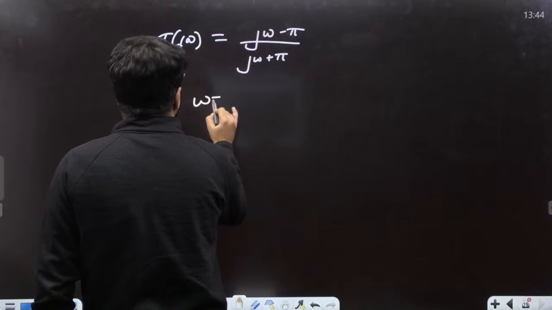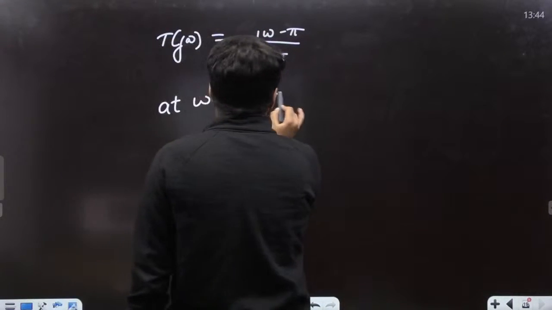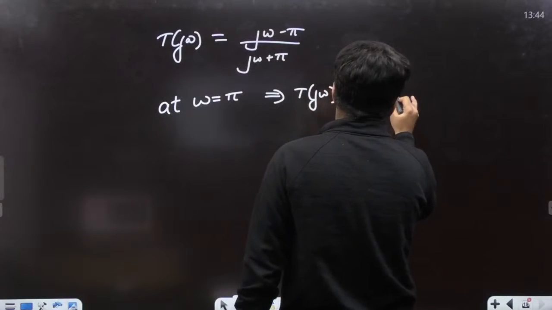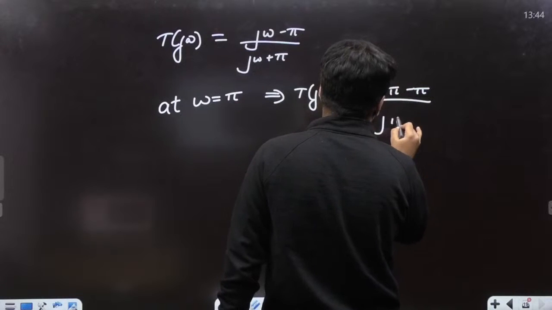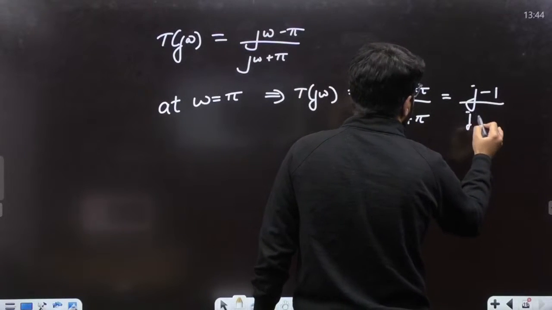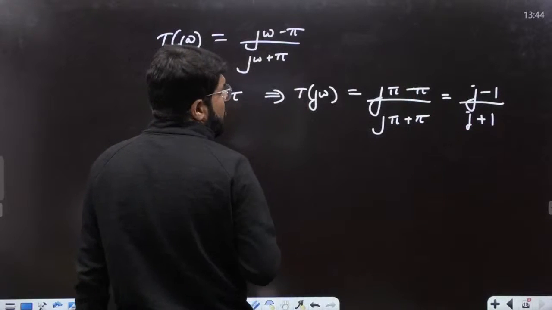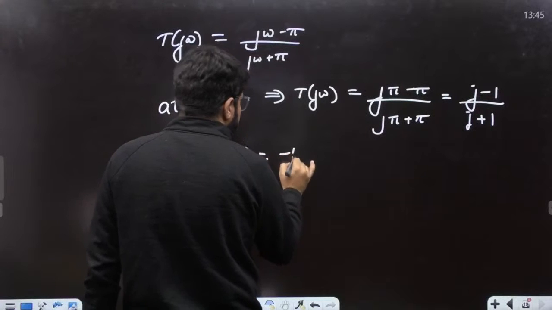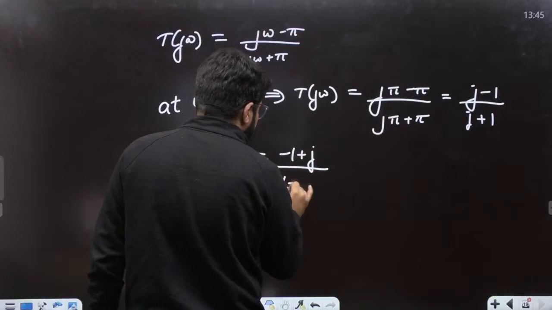So if I take omega equal to pi, the frequency response of the system is (j pi minus pi) divided by (j pi plus pi). Pi will get cancelled. It is (j minus 1) divided by (j plus 1), or minus 1 plus j divided by 1 plus j.